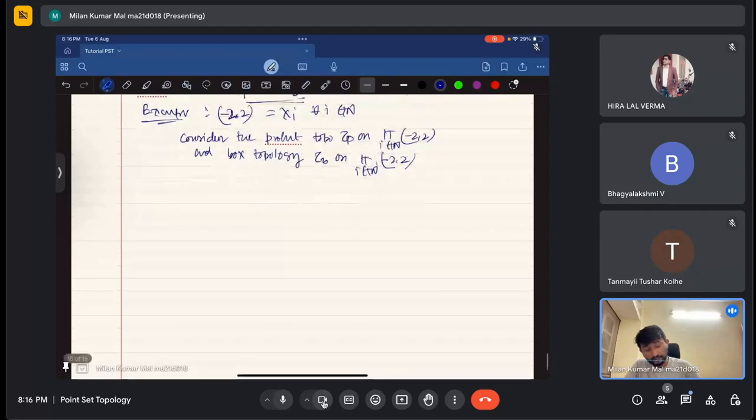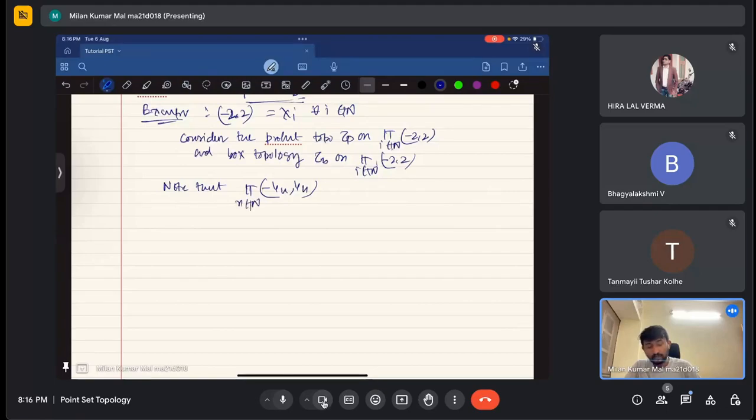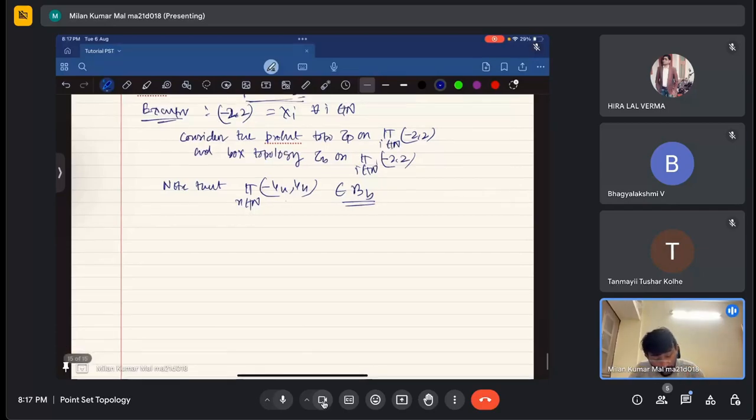So by the basis topology, note that this particular product of minus 1 comma 1, n belongs to the natural numbers, is inside the box topology basis, right? That should be just a product of all elements. Note that none of the elements is the same as the set X. But this product, n belongs to natural number, of minus 1 by n comma 1 by n, does not belong to the product topology basis.